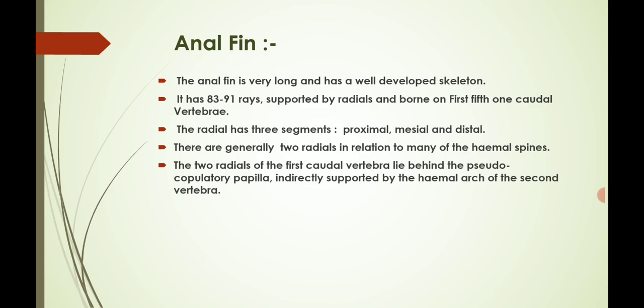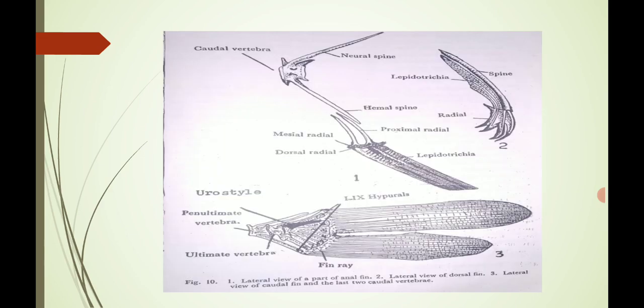In the first diagram, the anal fin is long in size compared to the dorsal and caudal fins.